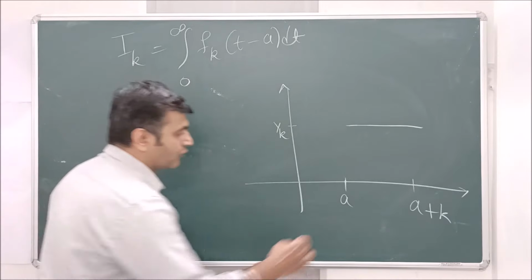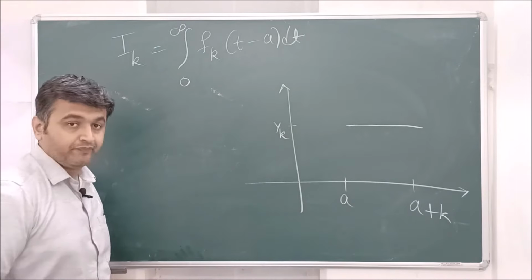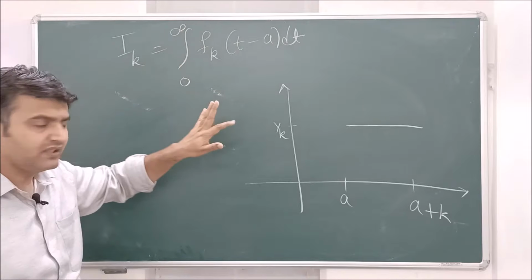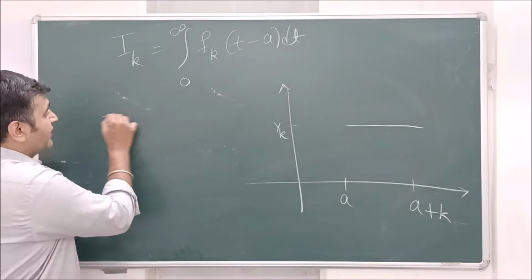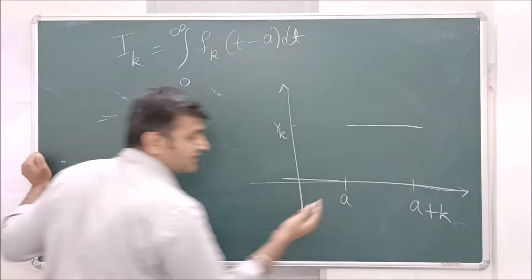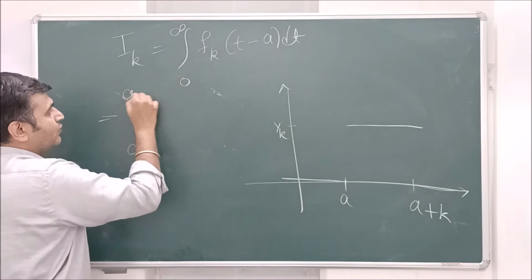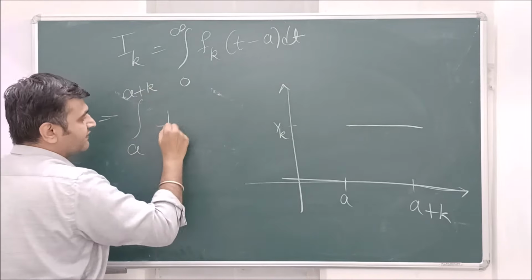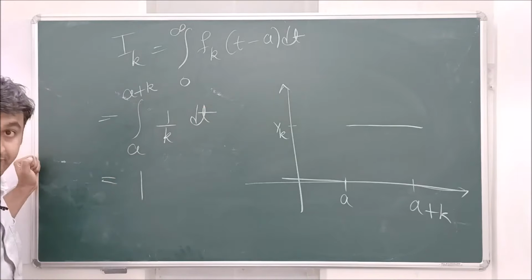So what is fk? From a to a plus k, the value is 1 by k, and everywhere else it is 0. If in your book they are saying minus infinity to infinity, that is also okay. Simply replace this 0 by minus infinity, no worries. It is 0 everywhere, only here it is non-zero. So this is nothing but the integral from a to a plus k only. And what is fk in this interval? It is 1 by k. You solve this, the answer is 1.